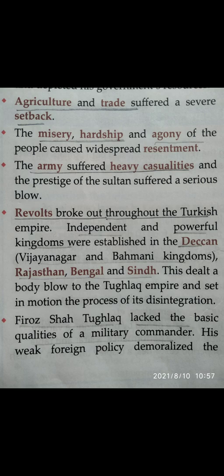Now Bengal and Sindh also asserted their independence. This dealt a body blow to the Tughlaq Empire and set in motion the process of its disintegration. So the revolts which broke out in all parts of the Sultanate are also one of the causes of the disintegration of the Delhi Sultanate.